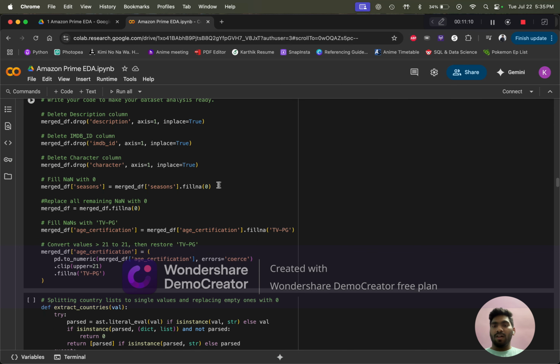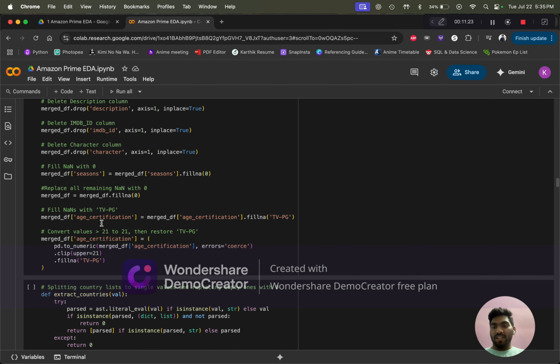And I have filled all the seasons which have null values, replacing them with 0, and all the other remaining NaN values with 0 in all the columns. In age certification, I have merged age certification with the TVPG and converted that. If there are any values greater than 21, I have put them to TVPG.